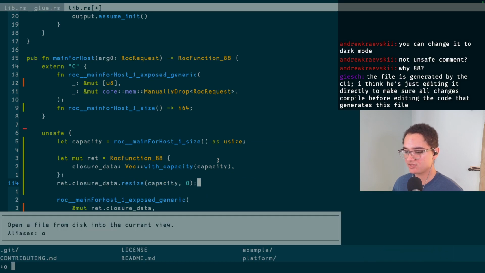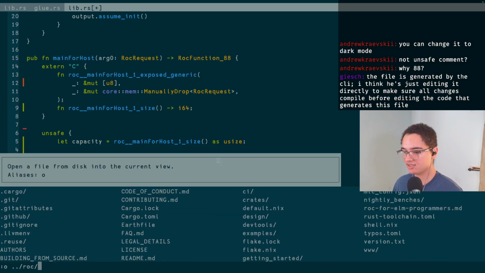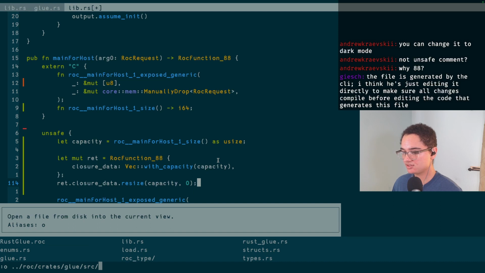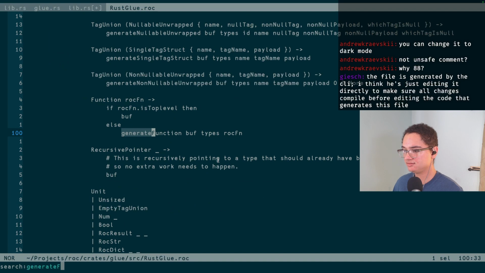Let me actually just open that other file from here. It probably is going to be easier that way. So Roc creates glue source, and then it is Rust glue, and then what was it? Roc generate function? Yes.